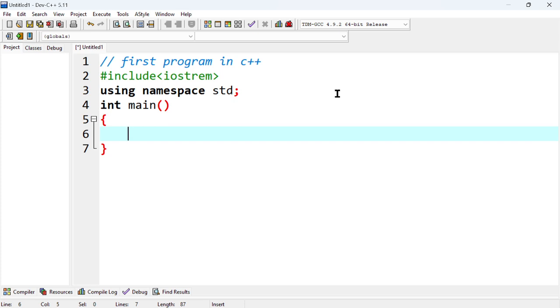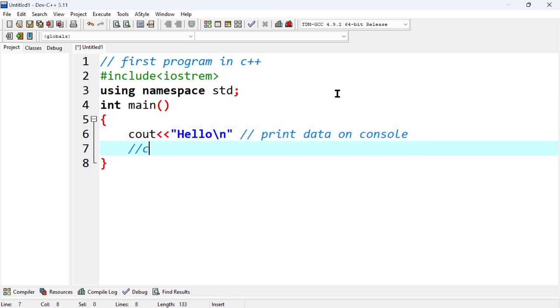So we are using cout. It is a console display function, and we are writing hello slash n. It mainly deals with the console input output function. It is used to print data on the console.